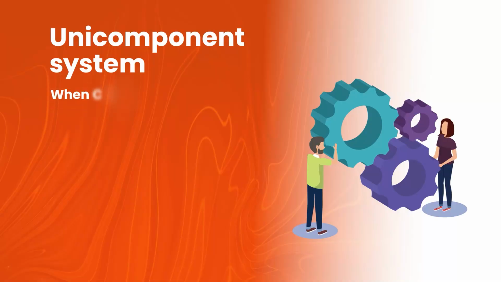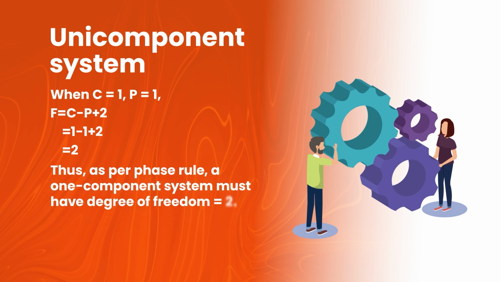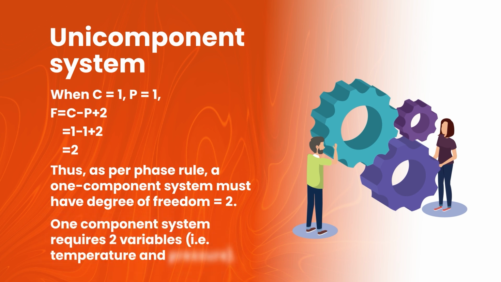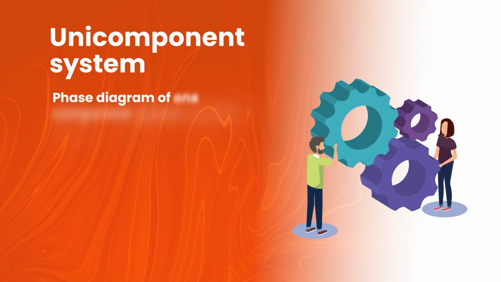Unicomponent magma system. First I will discuss the unicomponent magma system. A system having only one component is called a unicomponent system. When C equals 1 and P equals 1, if you put these values in the equation F equals C minus P plus 2, we get 1 minus 1 plus 2, which is equal to 2. Thus, as per the phase rule, a one component system must have a degree of freedom of 2. A one component system requires two variables, temperature and pressure.